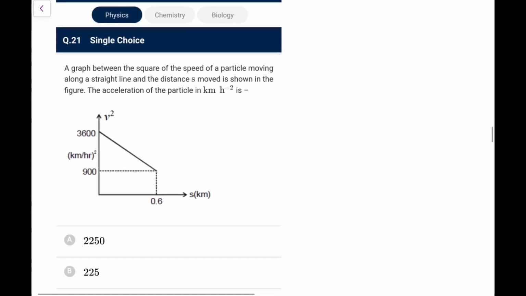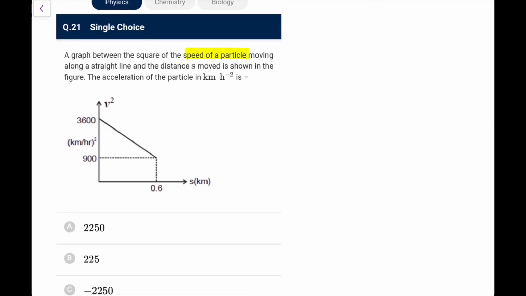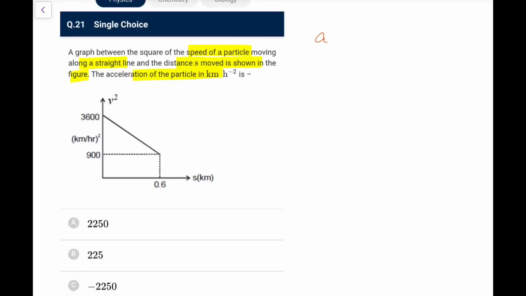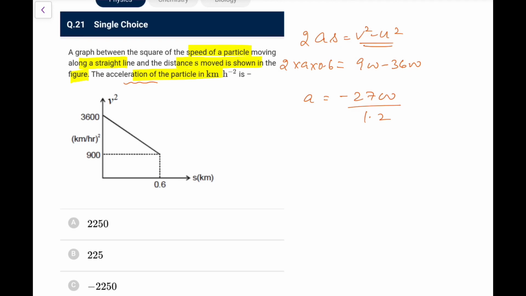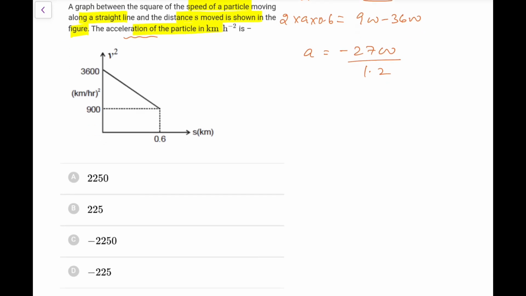Next, a graph between the square of the speed of a particle moving along a straight line and distance s is shown in the figure. The acceleration. From the data it is given that acceleration would be constant. So using the equation 2as is equal to v square minus u square, v square minus u square, that is 900 minus 3600, it is in kilometer per hour square. So let it be in that only, that is a into s, that is 0.6. So acceleration is minus 2700 upon 1.2. So it would be only one option, which would be minus 2250 kilometer per hour square.